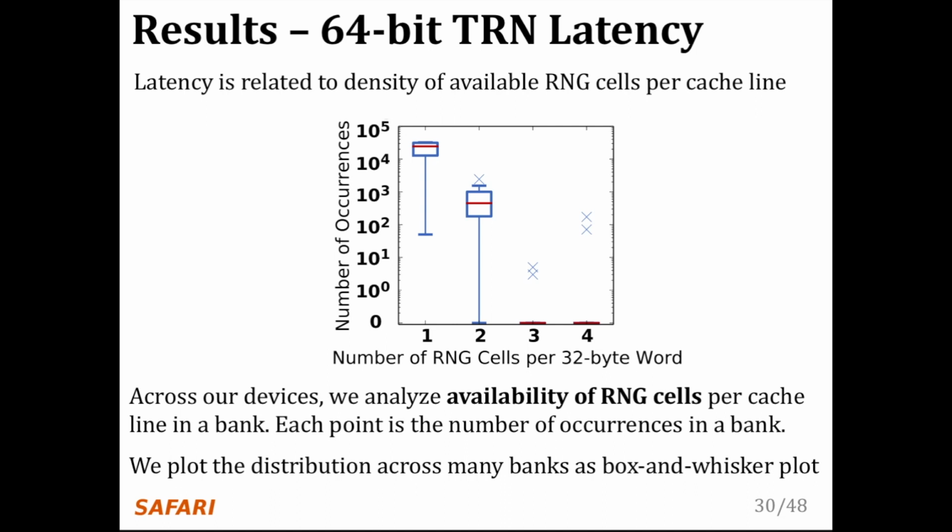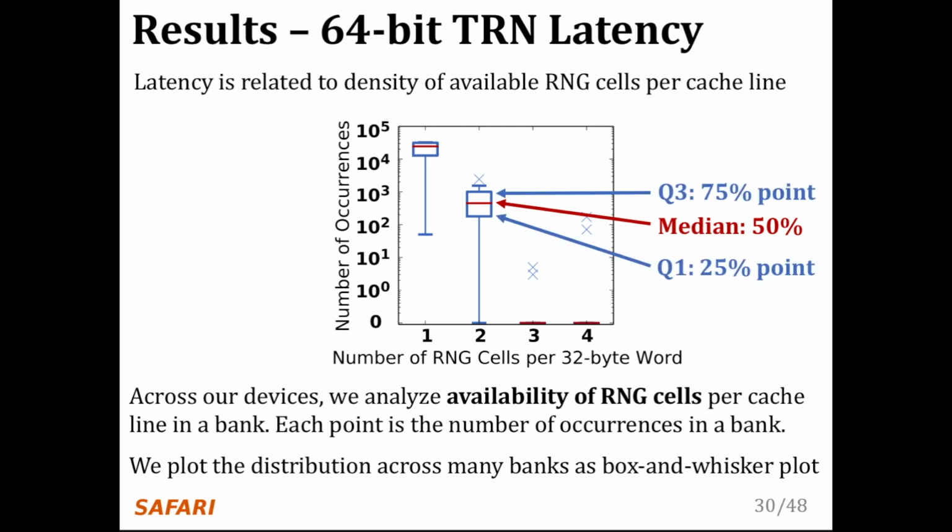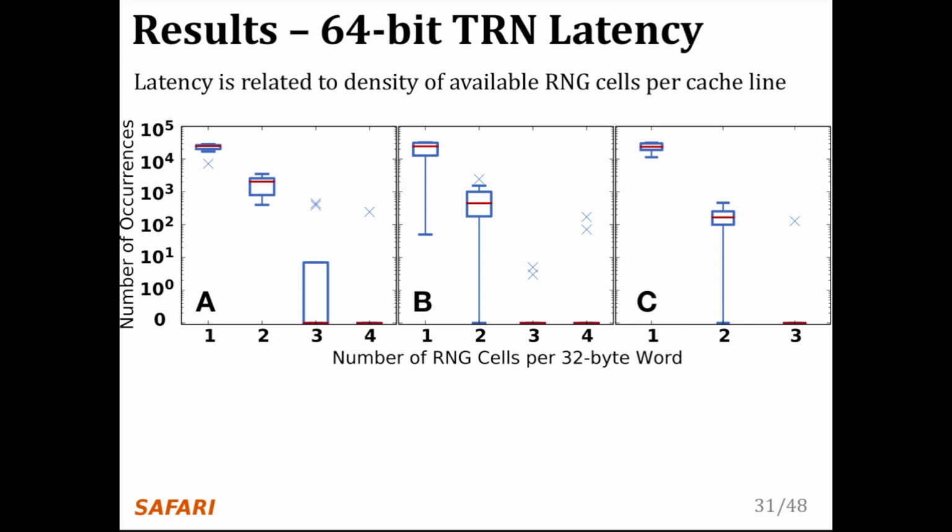We plot the distribution of points for each x value across many banks as a box and whisker plot. The median is the red line inside the box and represents the 50th percentile point. The box is bounded by quartile 3, or the 75th percentile point, and quartile 1, or the 25th percentile point. The whiskers extend 1.5 times the difference between Q3 and Q1 beyond Q3 and Q1, and any point outside of the whiskers is an outlier and shown with X's. We plot the latency distributions for each of the 3 DRAM manufacturers that we test. The manufacturers are labeled A, B, and C.